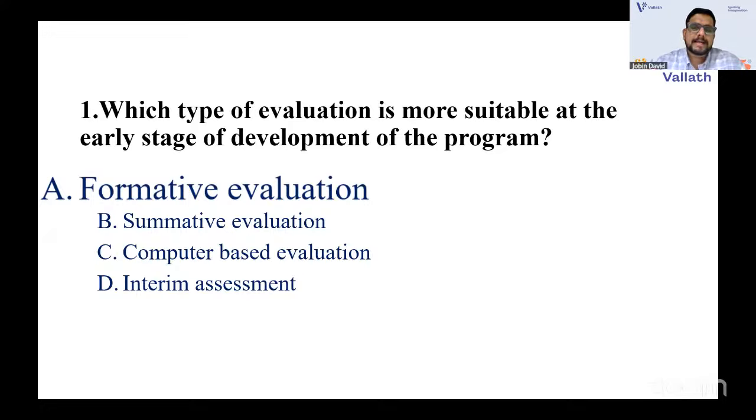It's continuous feedback. It may be an oral test, a quiz, a sudden test paper, or a sudden group discussion. All these are formative evaluations which can give immediate feedback to the student and the teacher about where they are now, what they are lagging in, and where they want to fill the gap. That is what you call formative evaluation.